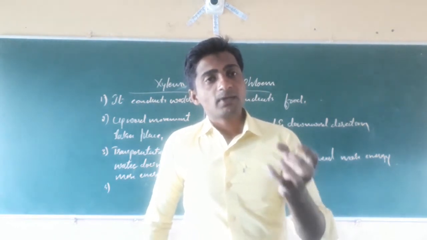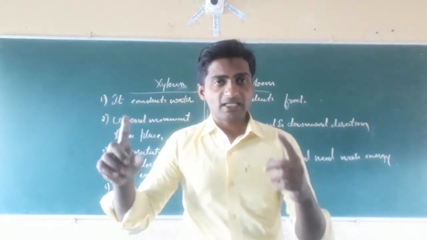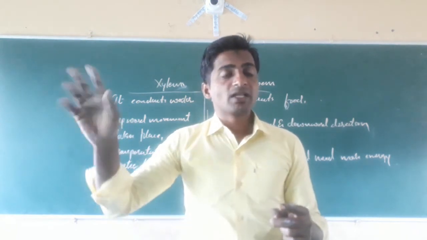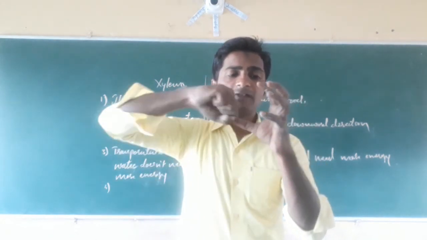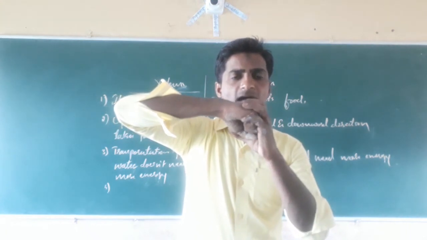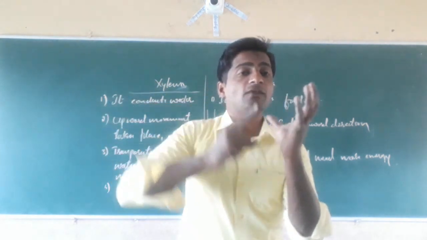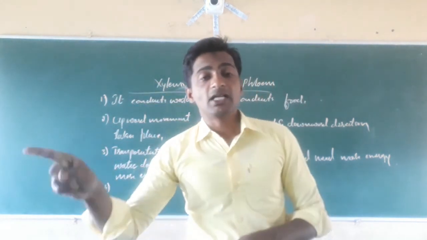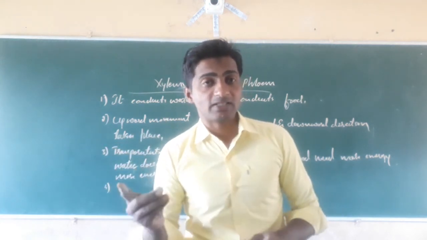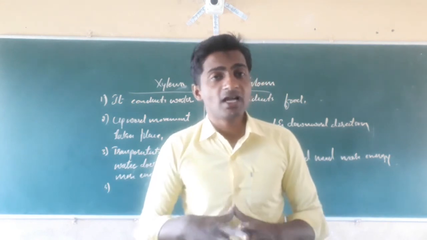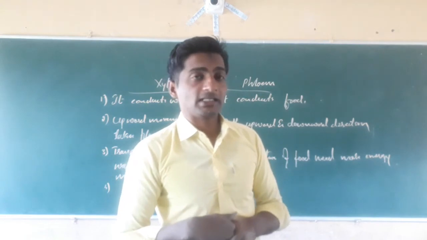And next, what happens? In case of alveoli, that is connected with the blood vessels, that is connected with a gap in which the blood is filled. Then here what happens? The blood vessels are highly coiled in the Bowman's structure, and here the separation of urine takes place from the blood. Here in case of alveoli, the separation of carbon dioxide and addition of oxygen takes place in the alveoli. These are the differences between the functions of alveoli and the nephron.